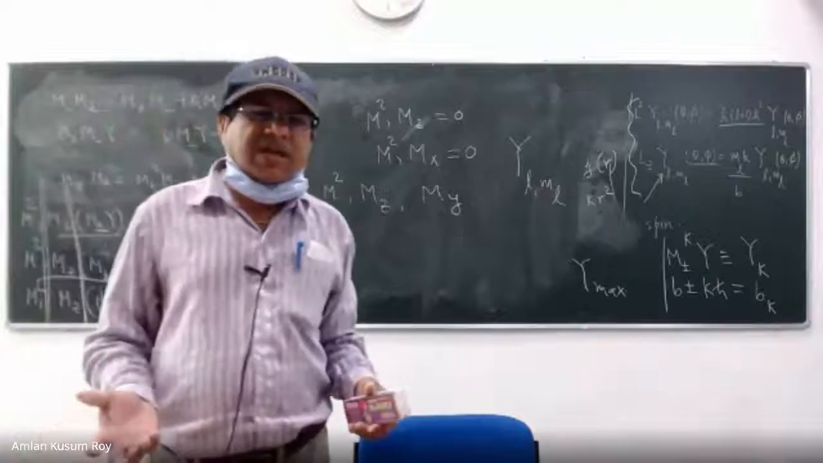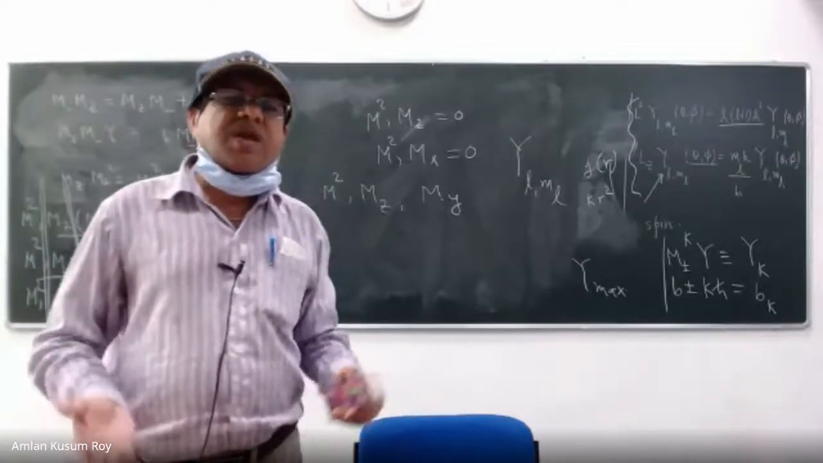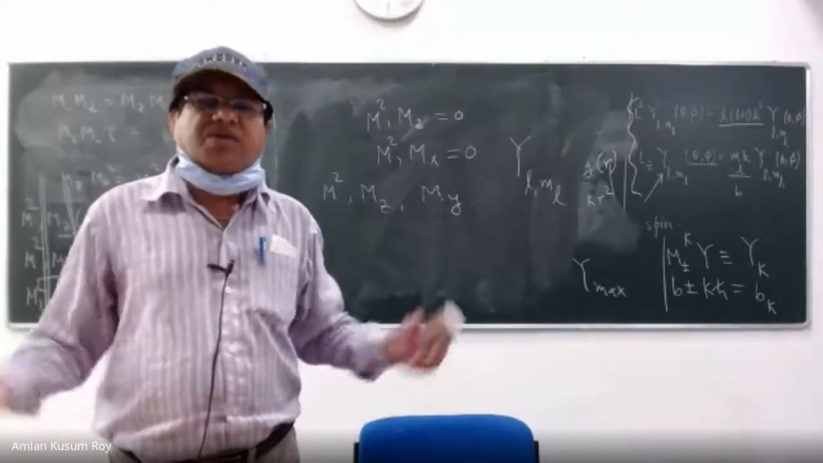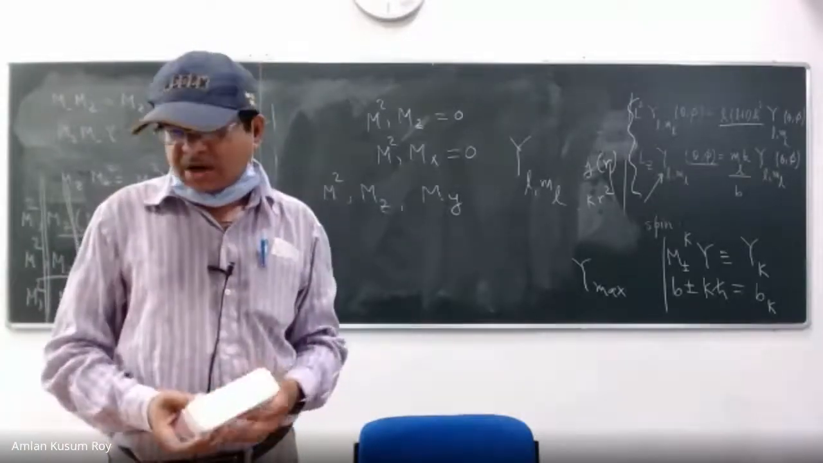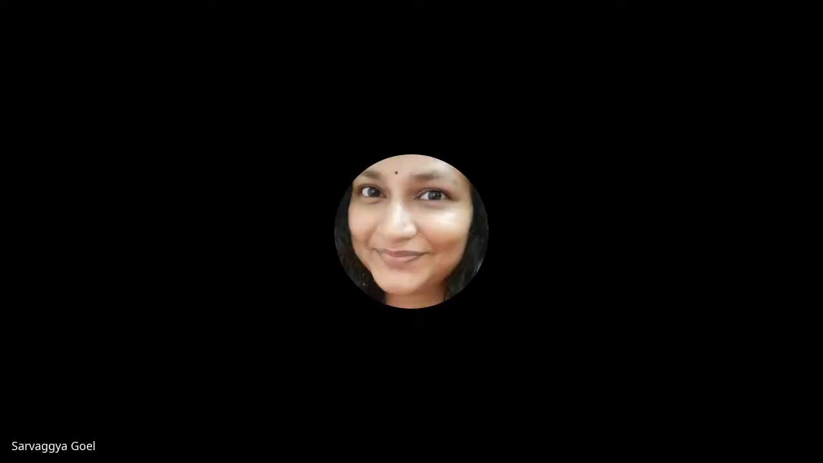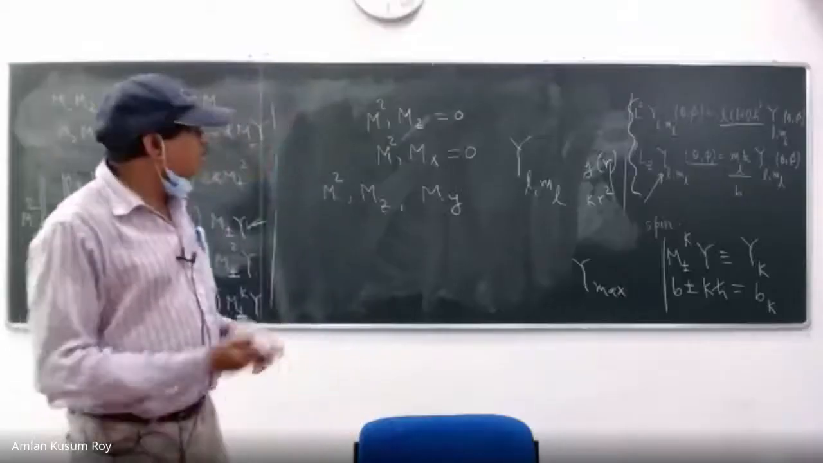That Ylm is an eigenfunction of M square and Mx and My and Mz is not going to happen, right? You have to test for all of them. That's what I tried to explain many times. Is that clear? Yes, sir. Okay. Thank you, sir.